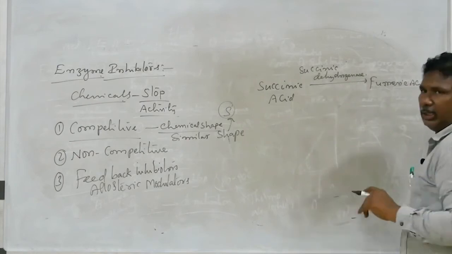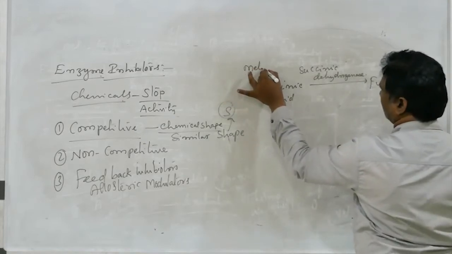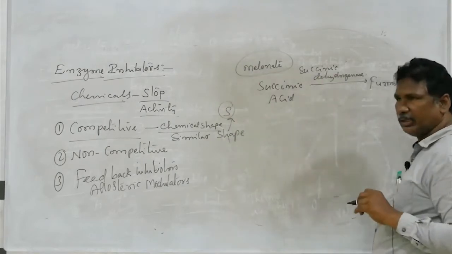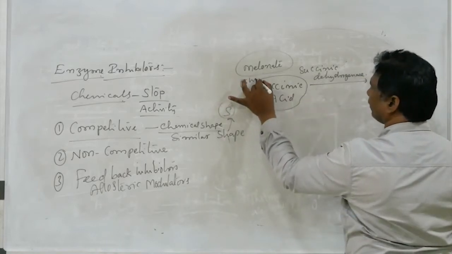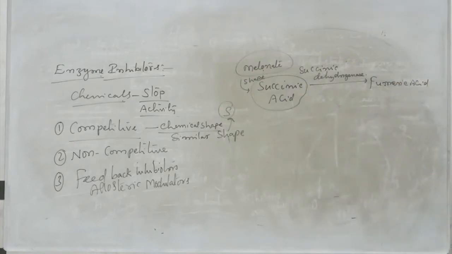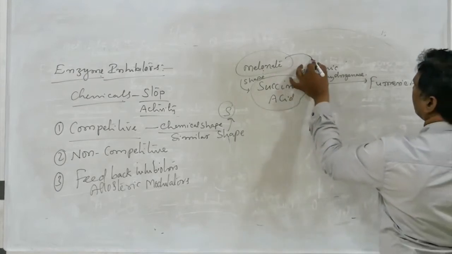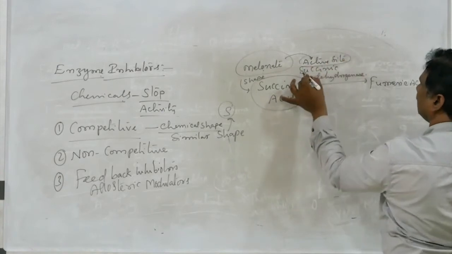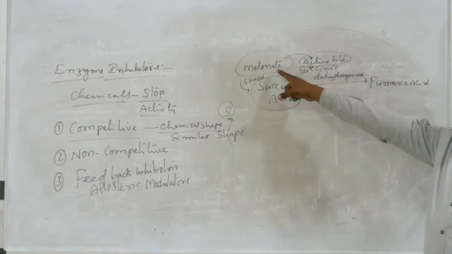So in this one, this bit came in the NEET exam 2020. An acid called malonate or malonic acid has a shape that resembles the shape of the succinic acid and occupies the active sites of succinic dehydrogenase. The function of the succinic dehydrogenase will stop due to the malonic acid.